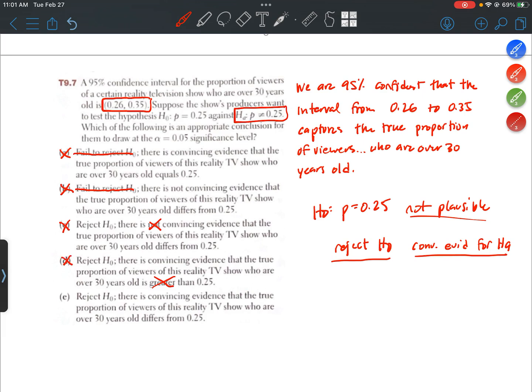Choice E: reject the null hypothesis. There's convincing evidence that the true proportion of viewers of this reality TV show who are over 30 years old differs from 0.25. So reject the null hypothesis, which is what we said, convincing evidence that it differs from 0.25. That's the alternative hypothesis.